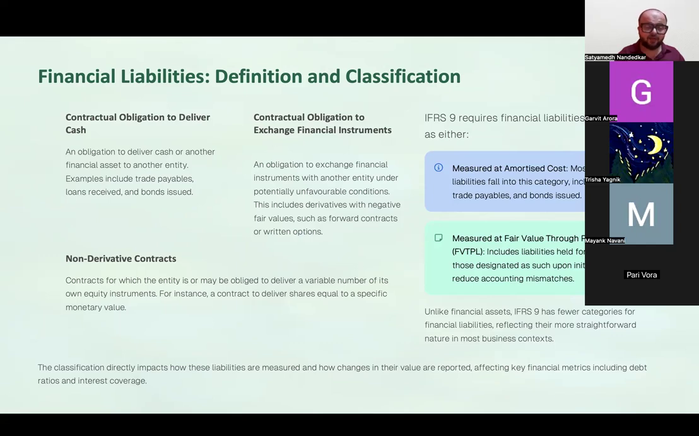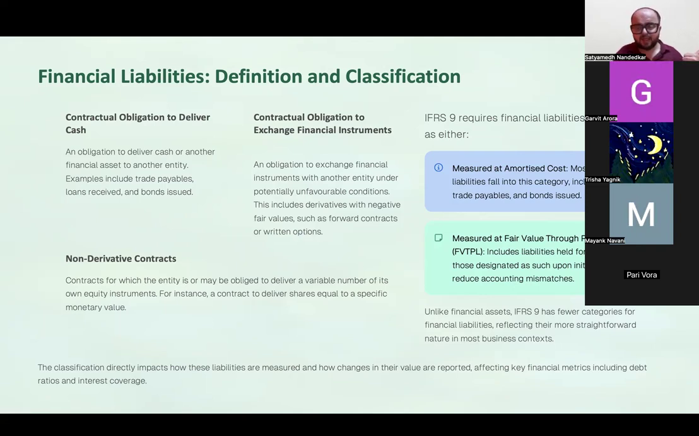In terms of non-derivative contracts, contracts for which the entity is or may be obliged to deliver a variable number of entity's own equity instruments, where the entity delivers a fixed number of its own equity instruments, that is not classified as a financial liability. Why that is so? We'll get into it.